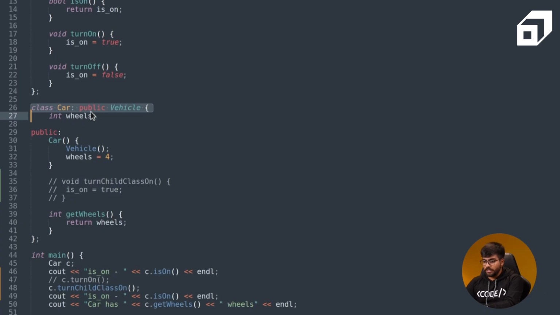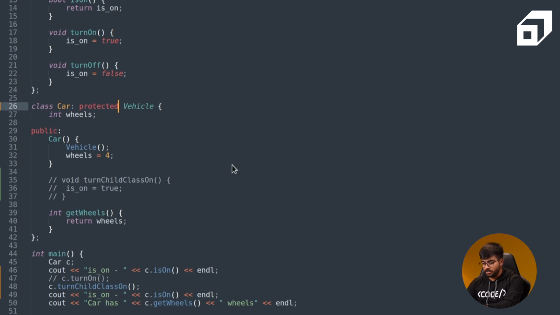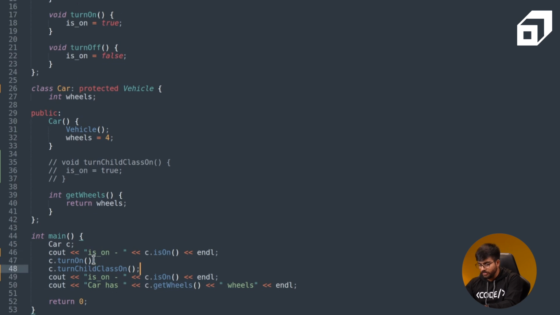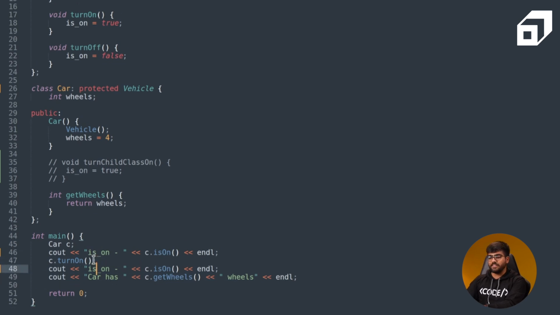attributes. Now let me just convert this public class to protected. And you will notice that if I try to access get wheels, it will throw me an error that the public over here in line 50, okay, we are trying to access it publicly, but it will become protected. Okay, get wheels is overridden, so I think c.turn_on will be protected, so that will be throwing an error. c.getWheels remains public because it is an add-on function that we have added to this particular car class.